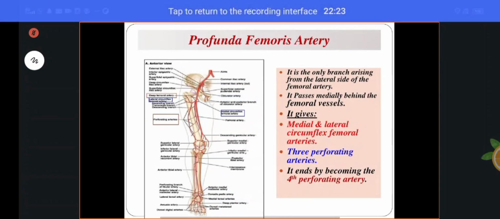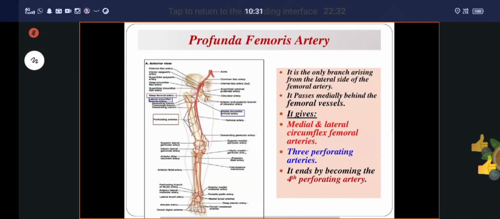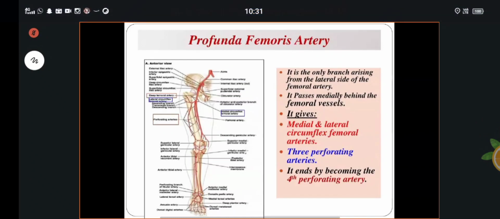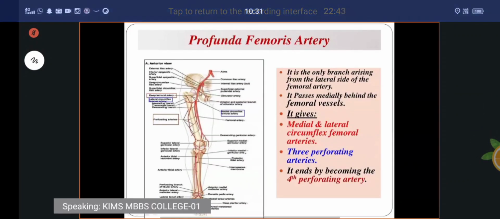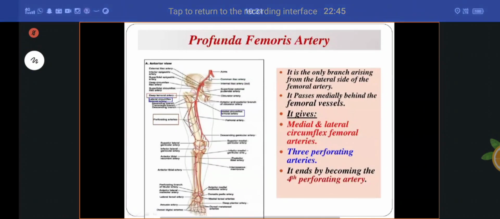Understand? I told you the femoral artery is over. We will discuss the femoral artery when we discuss the femoral triangle. Profunda femoris artery, the largest branch of the femoral artery. The femoral artery is the continuation of the external iliac artery in the thigh. This one branch, the profunda femoris artery, is the largest branch and arises from the lateral side of the femoral artery.